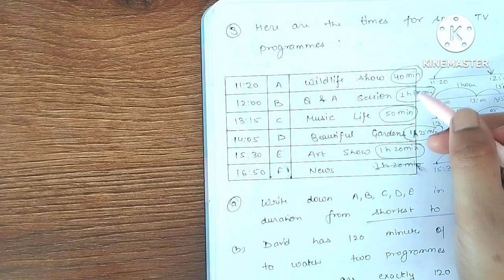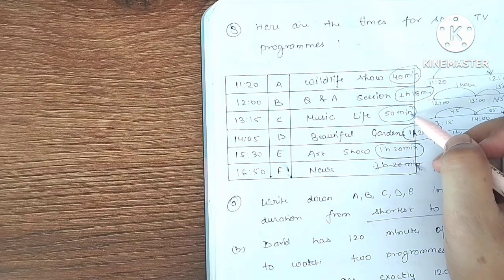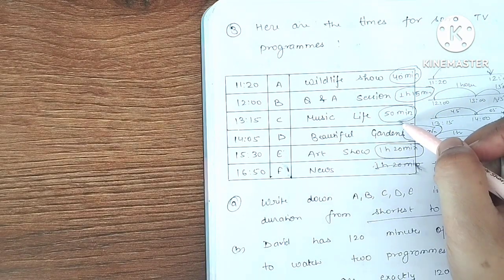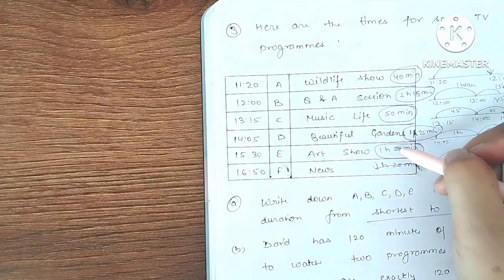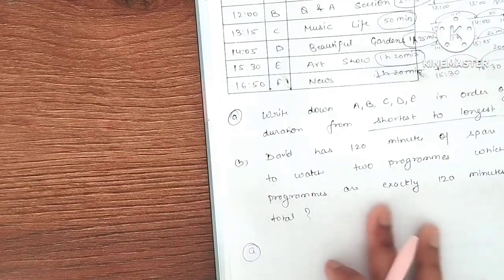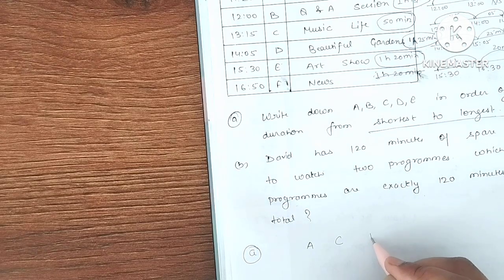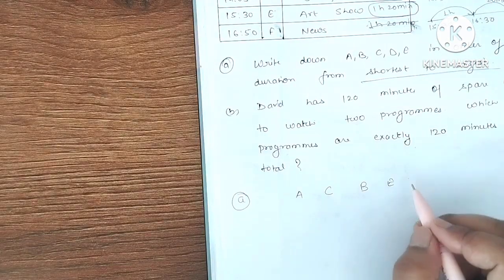Which one is shortest? Yes, wildlife show is the shortest, then music live, that means A, then C. A, C, B, E, D. Very good.